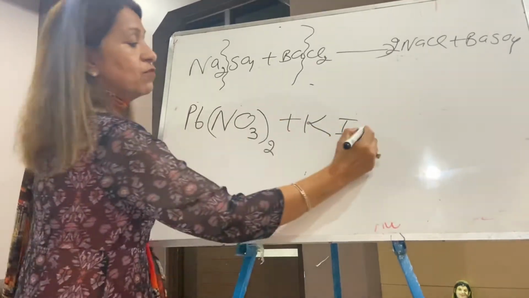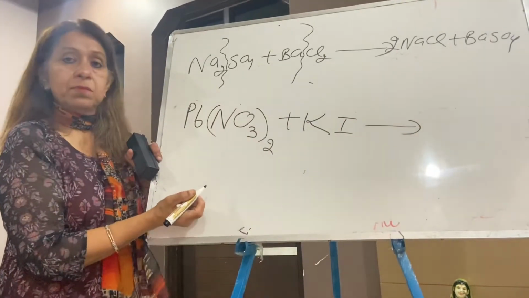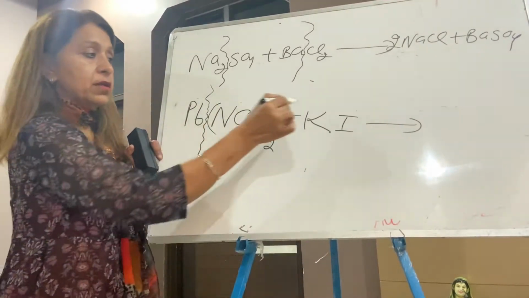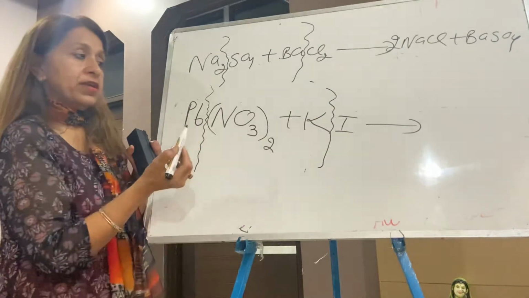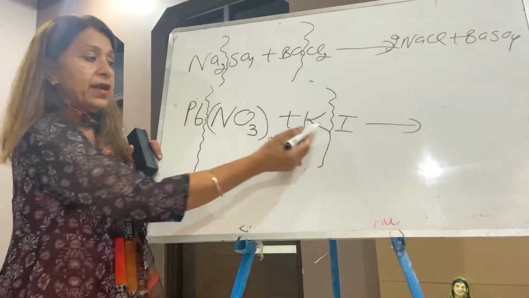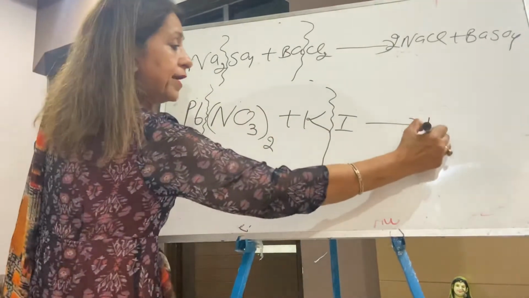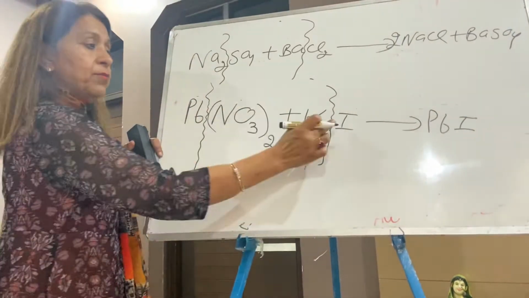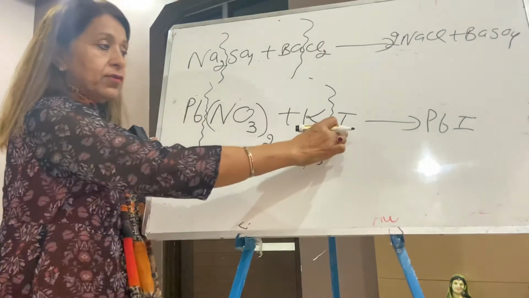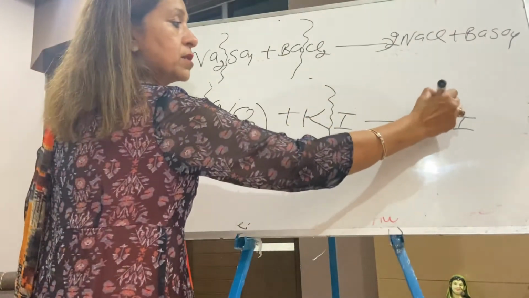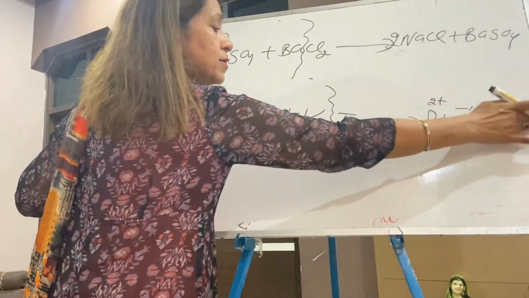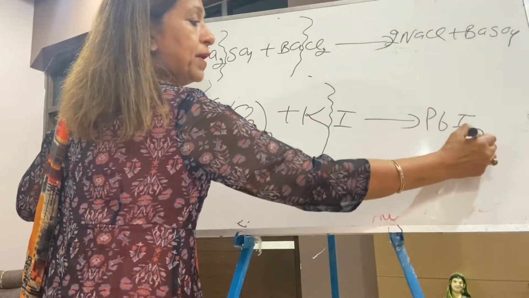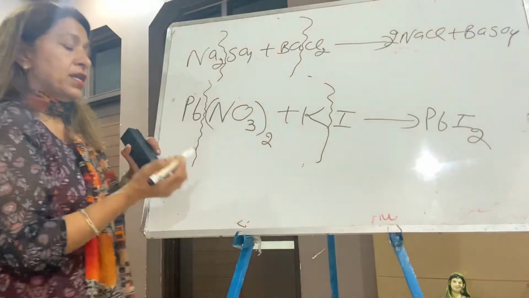So the question is, what will happen? Again simple. Lead and nitrate separate, potassium and iodide separate. Lead and iodine join. Lead is 2 plus, iodine is -1. So it is PbI2, right? Now what is the other answer?